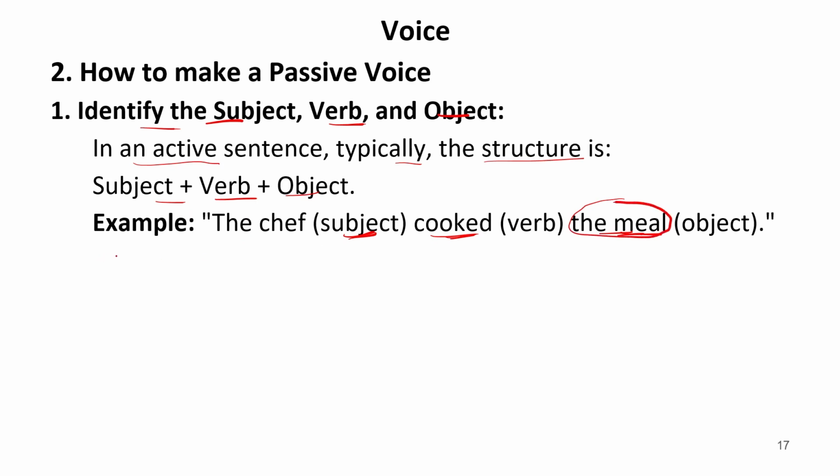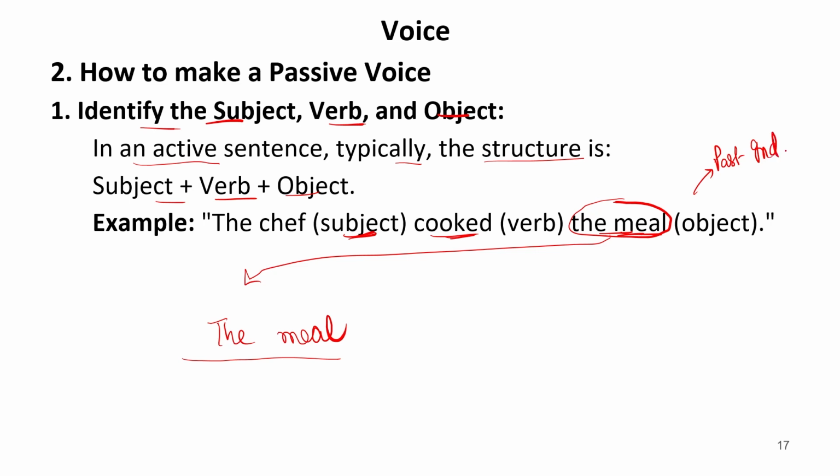Now if we convert this into passive voice, the meal is the object in this sentence. To write this in passive voice, let us swap this. So let us take this on the subject place, that is the meal. Now, whenever the sentence is in passive voice, we should first identify the tense of the sentence. The chef cooked the meal. This is a sentence of past indefinite or simple past. Now, we know well that subject plus verb 2 is used in this sentence. So, this verb 2 here has to be converted into verb 3. So, the third form of cooked is also cooked. But the be form in past is was or were.